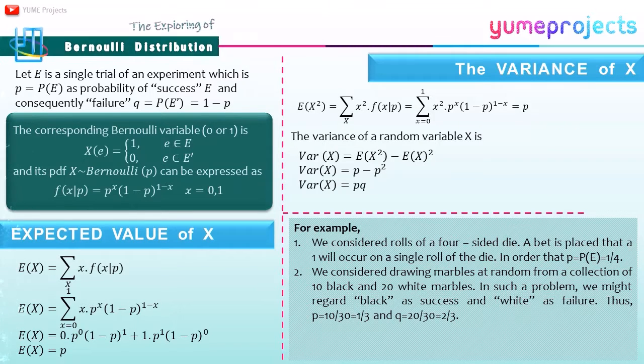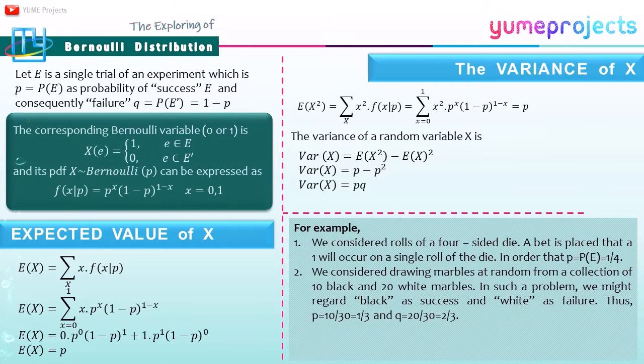Let's explore the Bernoulli distribution. On a single trial of an experiment, suppose that there are only 2 events of interest, say E and its complement E^c. For example, E and E^c could represent the occurrence of a head or a tail on a single coin toss, obtaining a defective or a good item when drawing a single item from a manufactured lot, or in general success or failure on a particular trial of an experiment. And suppose that E occurs with probability p, and consequently E^c occurs with probability q = 1 - p.